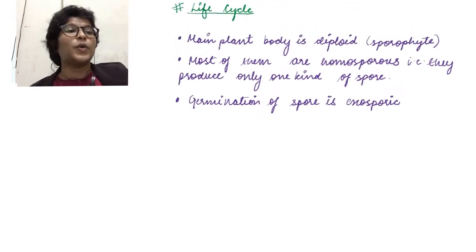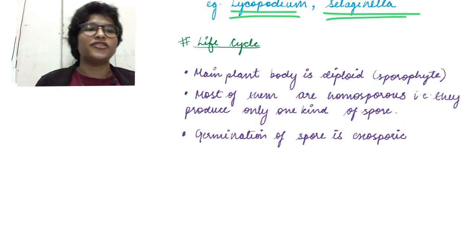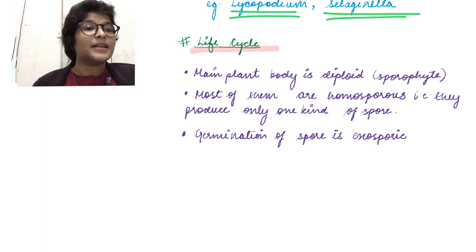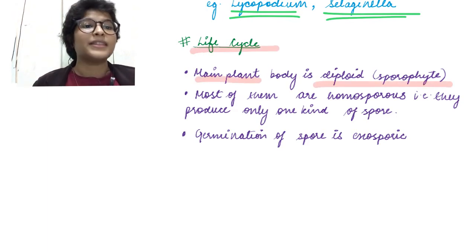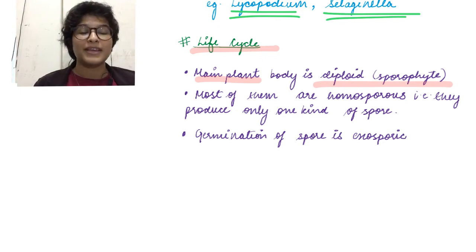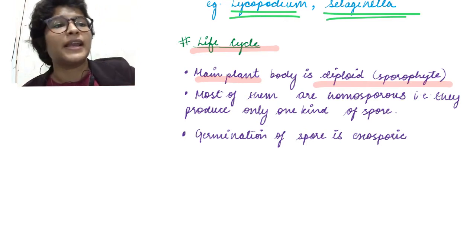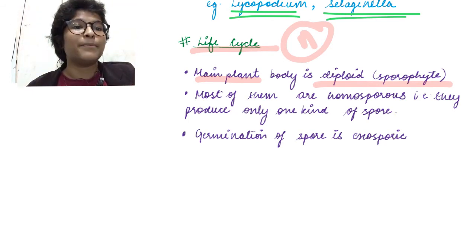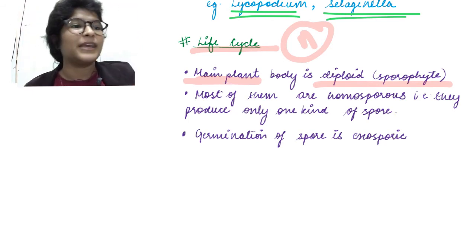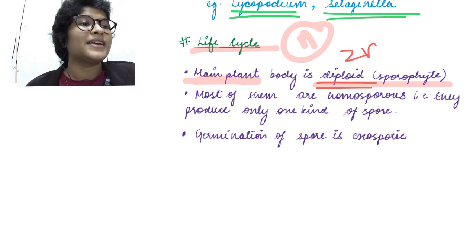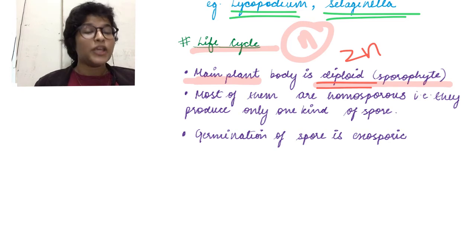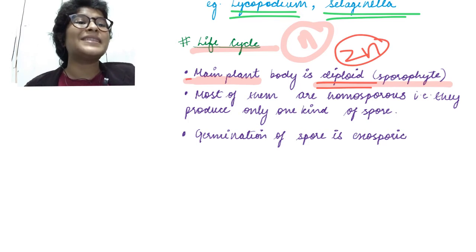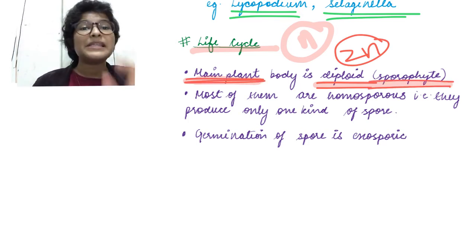Okay, going on to their life cycle. Now this is interesting. The life cycle. The main plant body is diploid, that is, the sporophyte is the main plant body. This is a huge transition, guys, because until now what we had seen was that the gametophyte, the N one, was the main plant body, but now here in pteridophytes the main plant body is diploid. We had seen that the sporophyte stage is diploid. So in this division, the sporophyte or the 2N is the main plant body. So from now on we will call the main plant body the sporophyte.